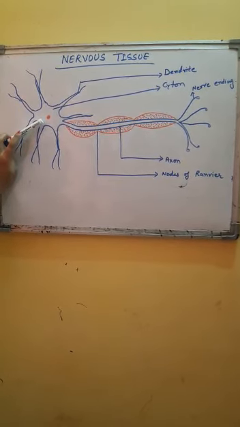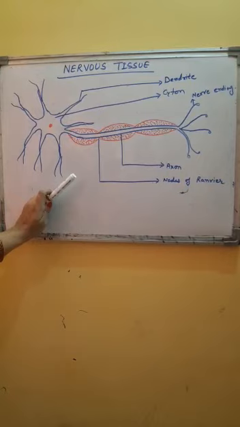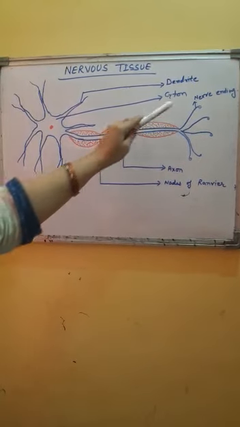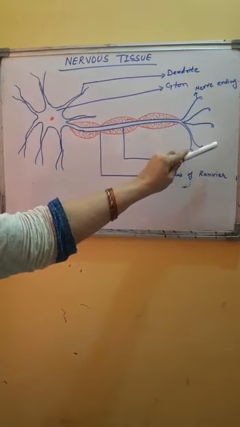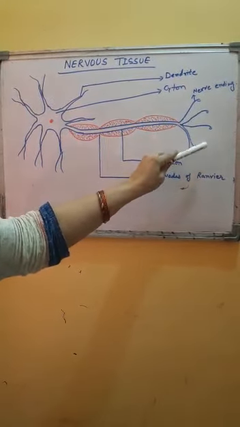It shows fine branching at the end, and these branches are called nerve ending. Each branch or nerve ending has a swollen structure which is called synaptic knob. The axon carries impulses away from the cell body towards the other neuron.